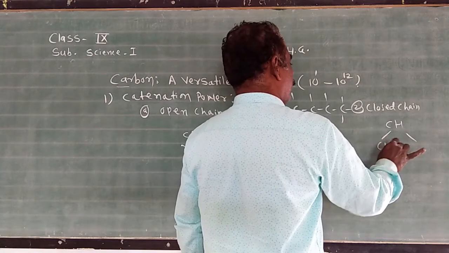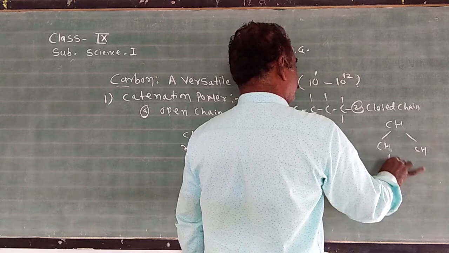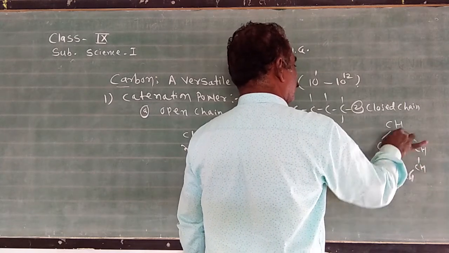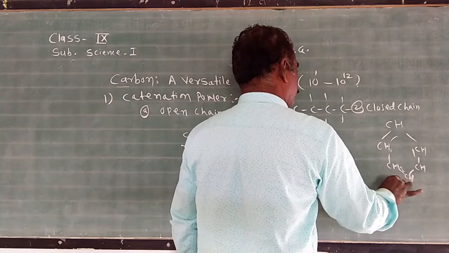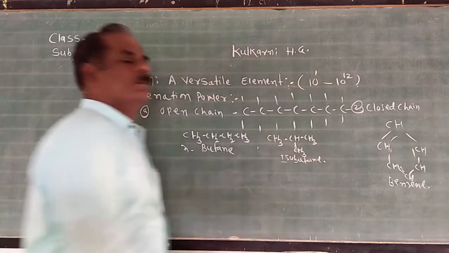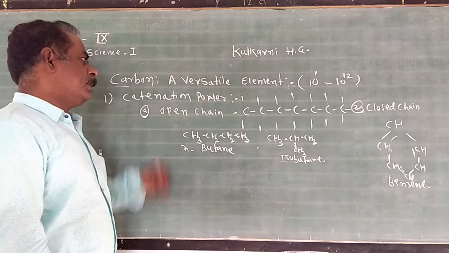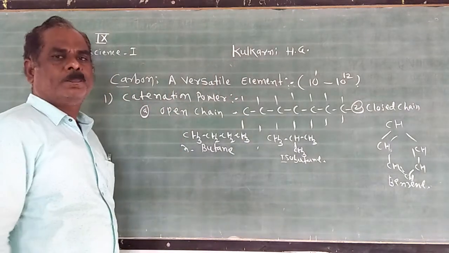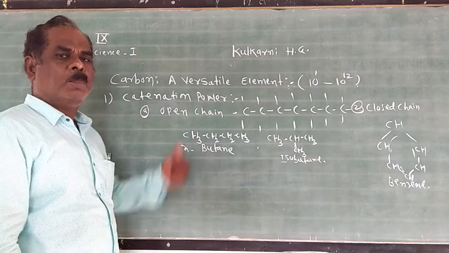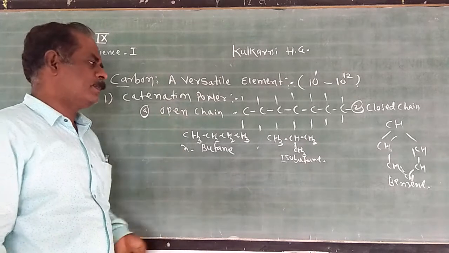Like for example, benzene. This is the structure of benzene. First reason, due to the catenation property, carbon compounds occur in very large numbers. This is the abnormal property observed in carbon.